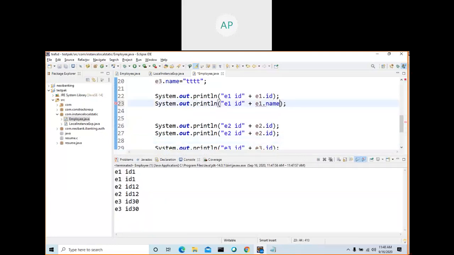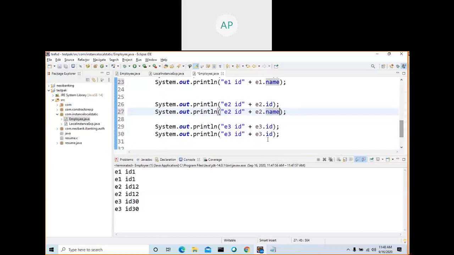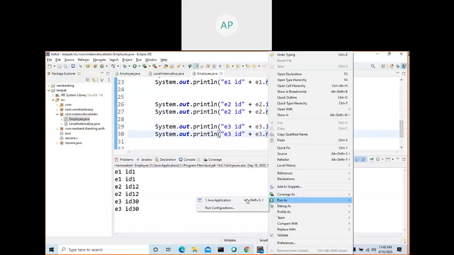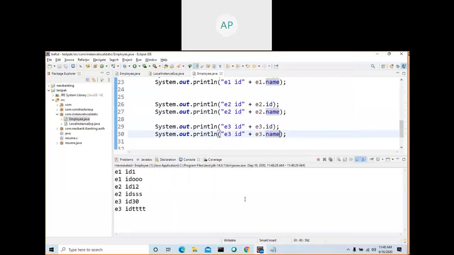See here, e1 and its ID and name. This one should be name. See here, each object has its own value.